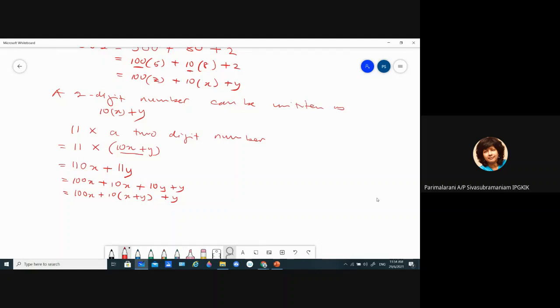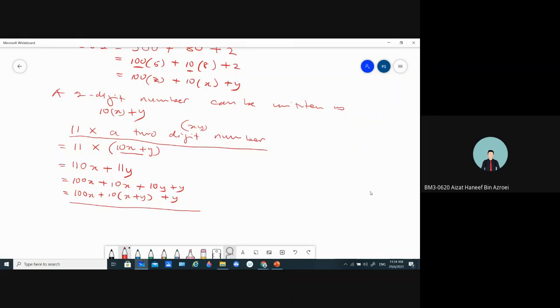So when 11 is multiplied by a two-digit number xy, you get 100x plus 10(x plus y) plus y. So the middle digit is always x plus y. Okay, so this is proven. Can you understand?